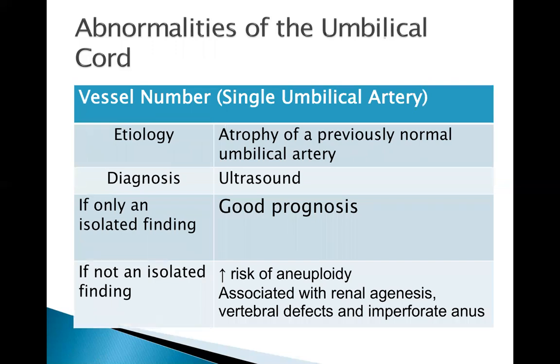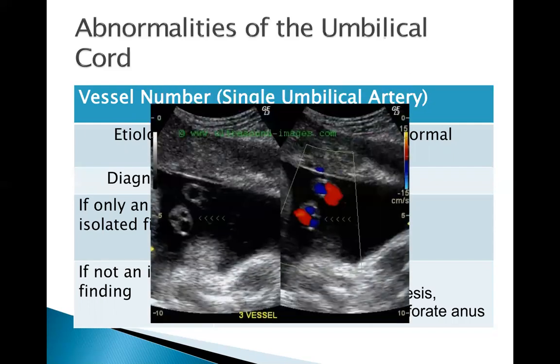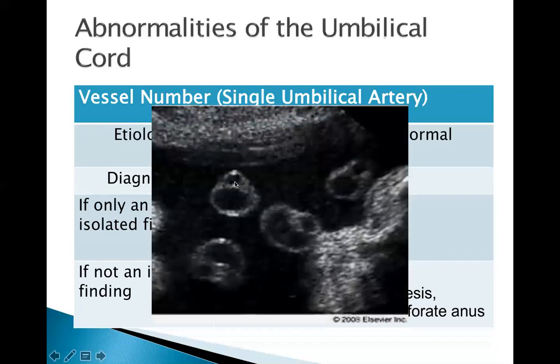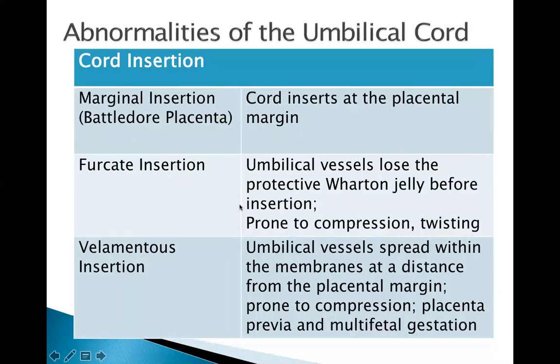Again, as I have said, there should be 3 vessels: 2 umbilical arteries and 1 umbilical vein. It is not uncommon to see in the ultrasound that the fetus has only a single umbilical artery. The most common etiology is atrophy of a previously normal umbilical artery. If it is an isolated finding, then that is a good prognosis. However, if this is accompanied by other congenital anomalies, then the probability of aneuploidy is increased. So this is a 3-vessel cord. You can see here the 2 arteries and 1 vein. And this is a single umbilical artery cord, only 1 artery and 1 big umbilical vein.